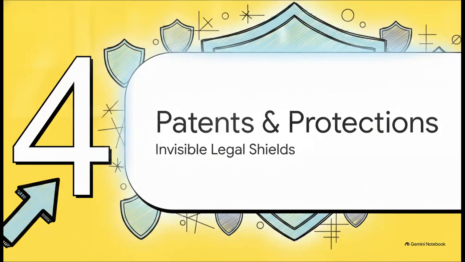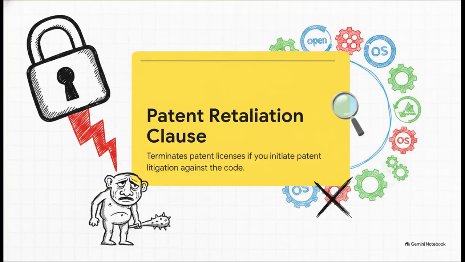All right, Part 4, Patents, Trademarks, and Protections. This is where things get really interesting. One of the most powerful features of Apache 2.0 is how it brilliantly protects the community by stopping patent trolls dead in their tracks. It has this in terrorem provision, which is essentially a legal booby trap.